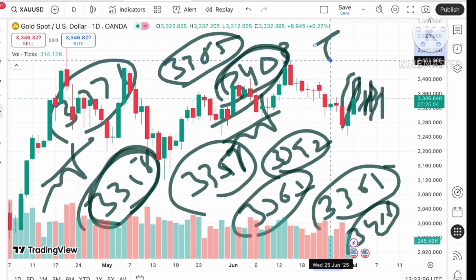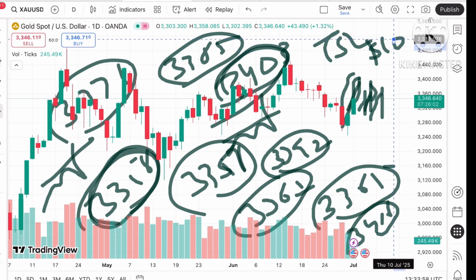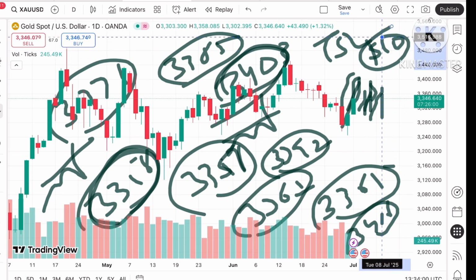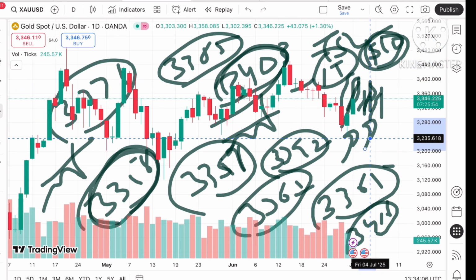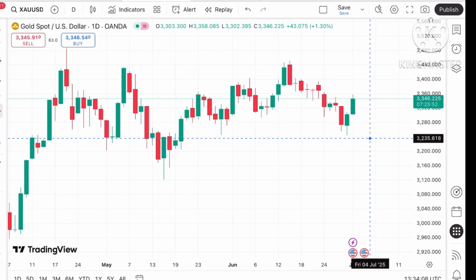Best you can do, you can trail your SL by $10, okay, because we have not seen a huge movement happening, but by trailing your SL by $10 to $15, you can capture a big movement towards upside. Okay, but as I have already explained to you, the market is uncertain.